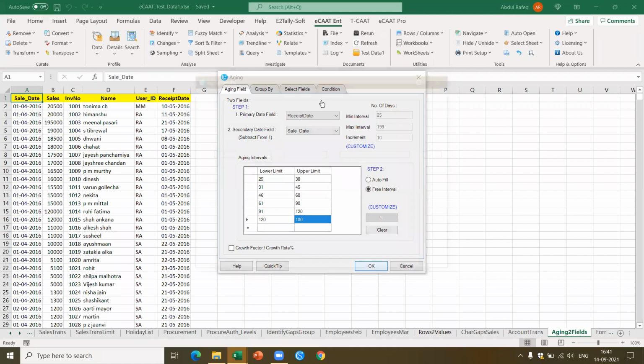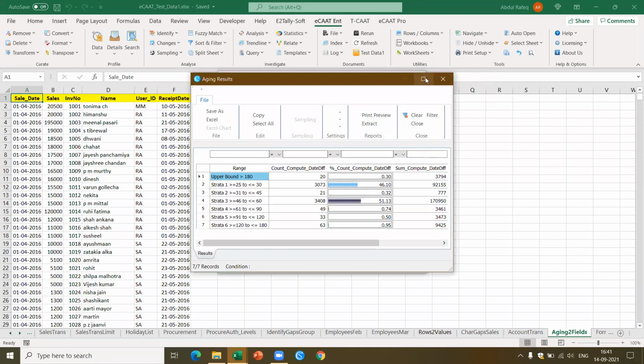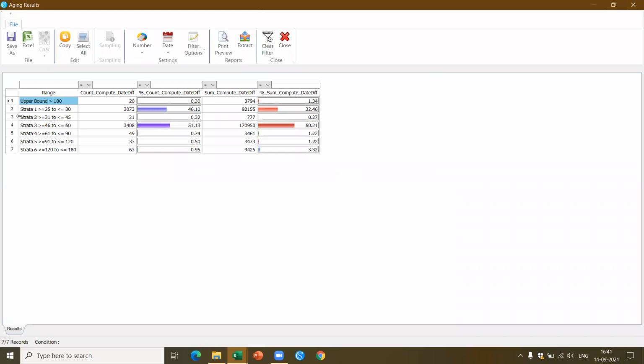Now see, in a few seconds, I'll be able to get the information. Now this gives you very valuable insight. For example, if you see, there is 20% which is more than 180 days. There are 20 parties who are paying after 180 days, which means this definitely is a concern. You have to verify and check why there's such a delay in the parties.